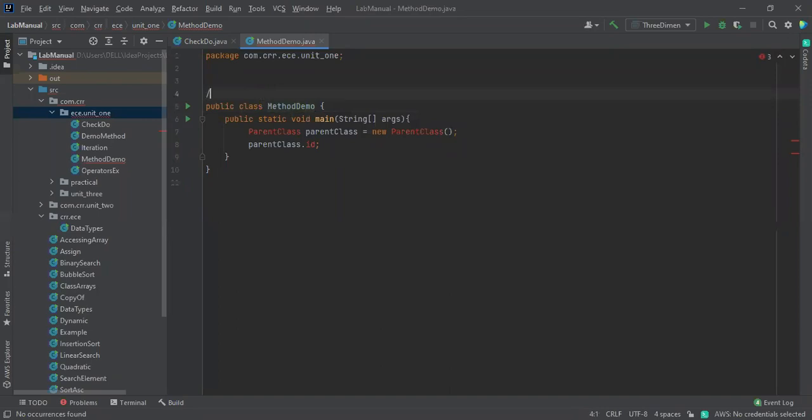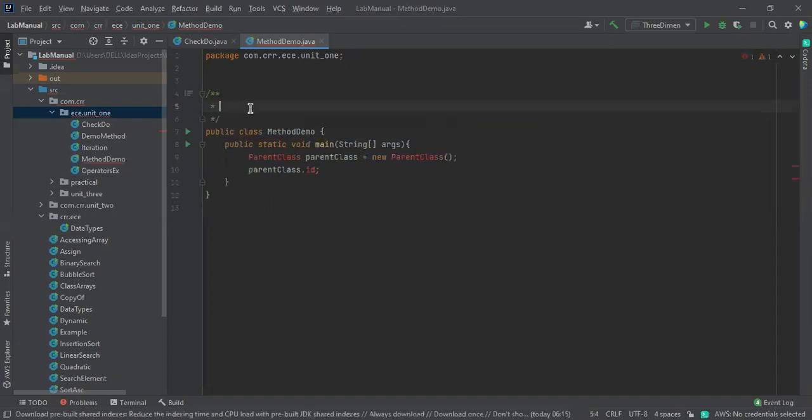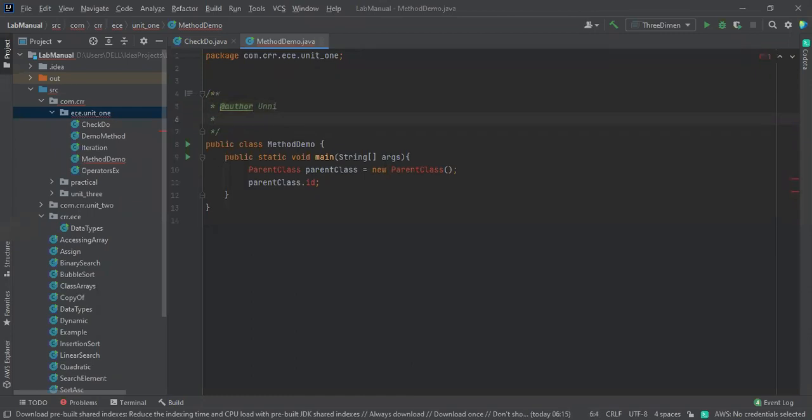How do you do that? A slash and two stars, and it ends with a star and a slash. Each line in between these has a star. Then there is the author tag, where you mention who is working on it. Like this, with the param tag, you mention what parameters are available. Remember, this is a descriptive comment, and you need to tell about each and everything in the program.